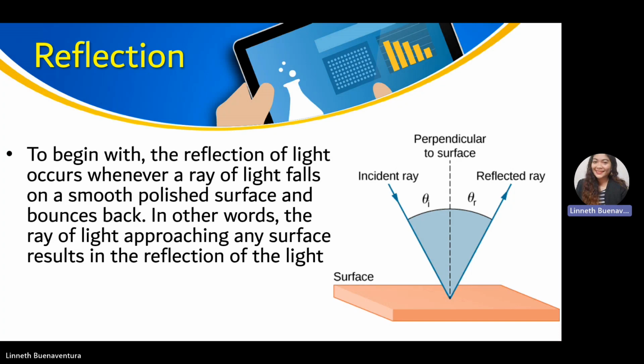So as you can see here in our image, any light, known as the incident ray, will fall on a smooth surface. Once we have a smooth surface, there must be an equal reflected ray. So the incident ray and reflected ray must have an equal measurement.